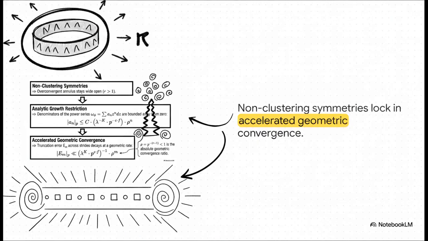And this brilliantly illustrates what happens to our geometry. Without this maximum capacity, clustered unipotent paths create singularities that pinch the integration annulus, and that completely collapses the convergence rate. But our non-clustering symmetries keep that annulus wide open. The analytic growth restriction equation shows that the radius of overconvergence, r, stays strictly greater than 1. This bounds the denominators of our power series safely away from 0, mathematically locking in an accelerated, crisp geometric convergence rate.